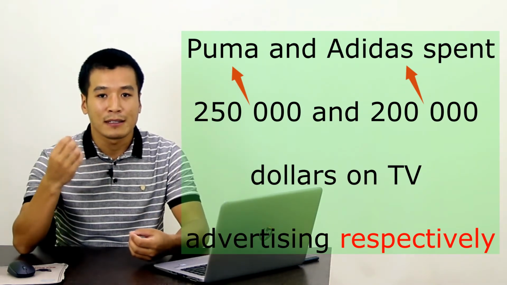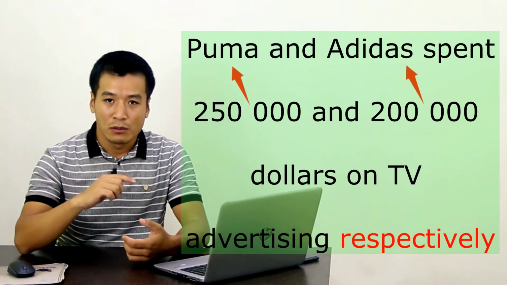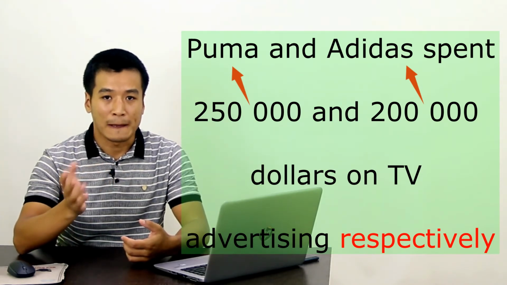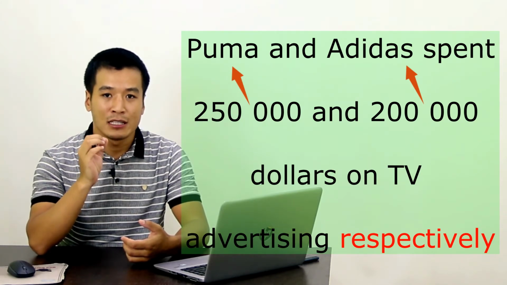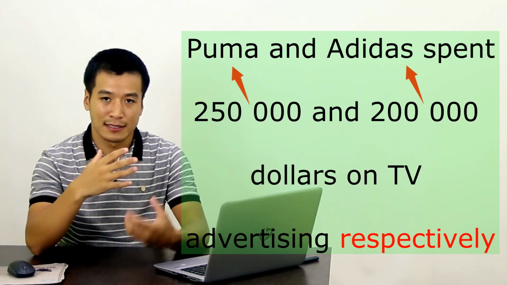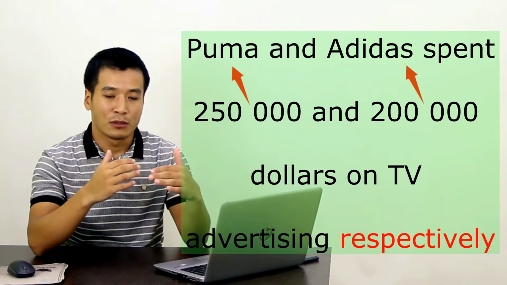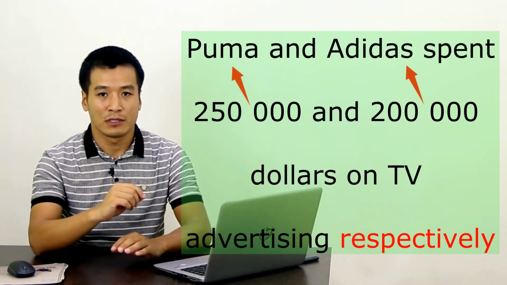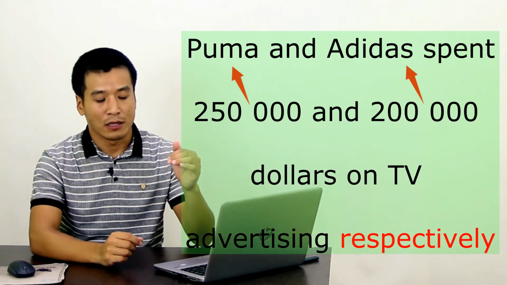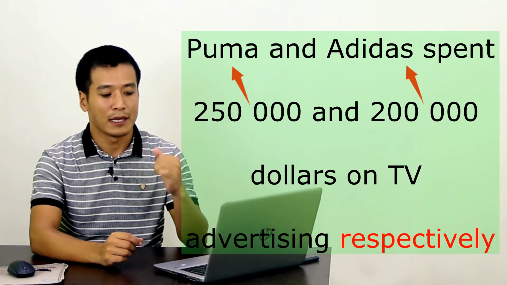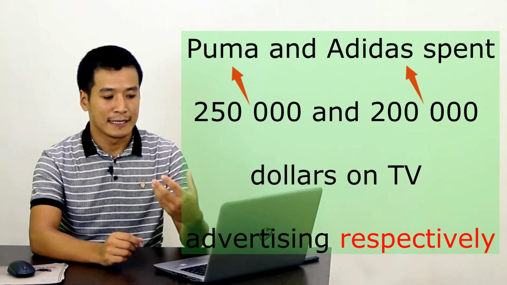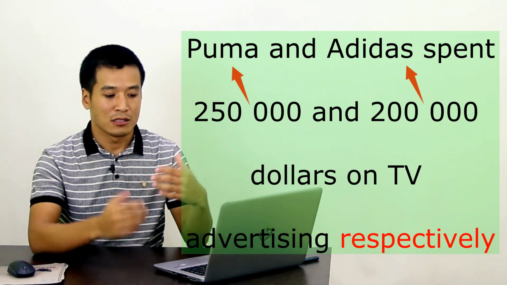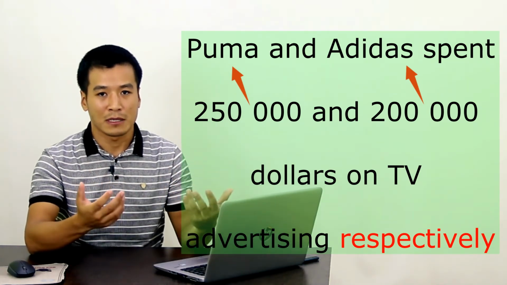So they might be confused which one stands for which amount of money. You have to make sure that the reader interprets this sentence correctly, and the way you do that is through the use of respectively. So 250,000 refers to Puma and 200,000 refers to Adidas. And in order to make this sentence correct in terms of meaning, you have to use the word respectively.